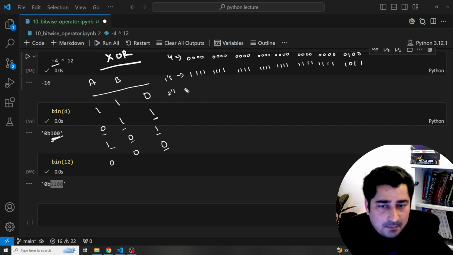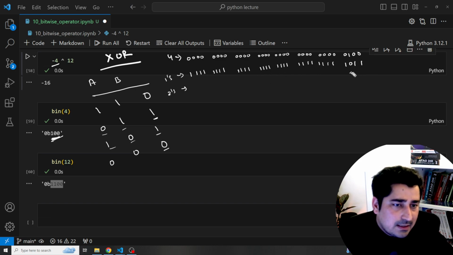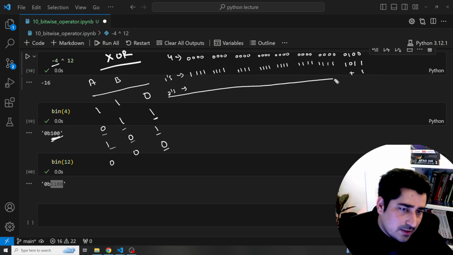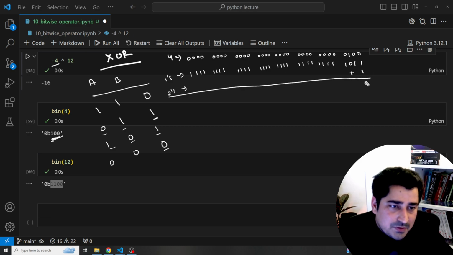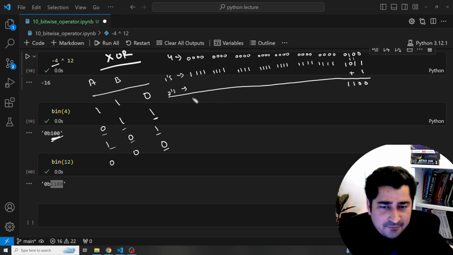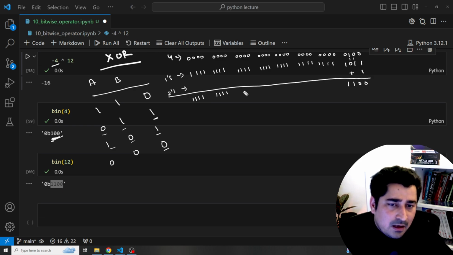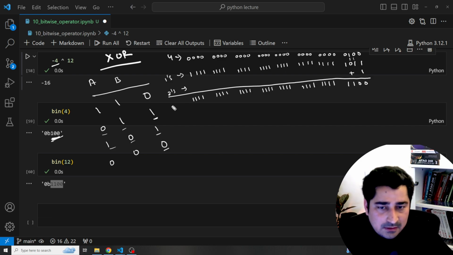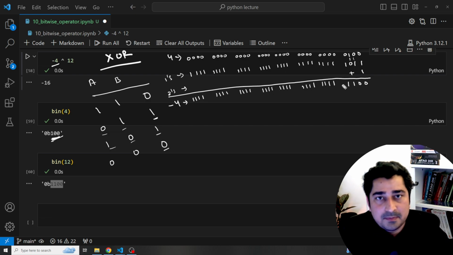Now I have to find the 2's complement. So what is the 2's complement? In the 1's complement, just add 1. That is going to be the 2's complement. So 1 plus 1 is 10, write 0, carry forward 1. Again 1 plus 1 is 10, write 0, carry forward 1. Then it is 1, 0, 1 plus 0, 1, and then 1. In the rest of the places I can fill in 1s. Okay, now this is representing minus 4 inside my system. This is the actual representation of minus 4 inside my system.